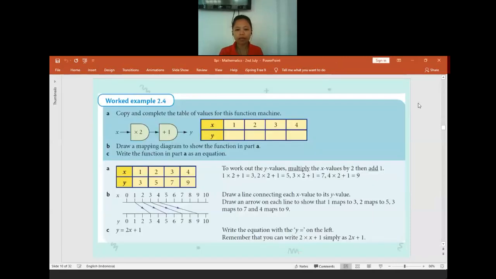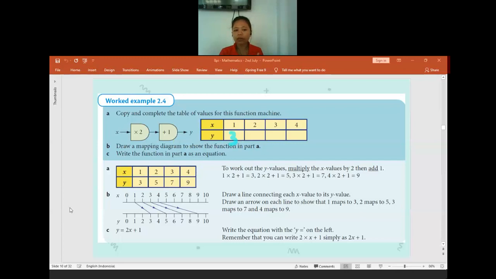This is the example. The function machine is already given: x, then we times it by 2 and then plus 1. So do the same thing. The inputs here are 1, 2, 3, 4. If I have the input 1, I need to multiply it by 2. 1 times 2 equals 2. After we multiply by 2, we add 1 to the result. 2 plus 1 equals 3. That's why the output is 3.